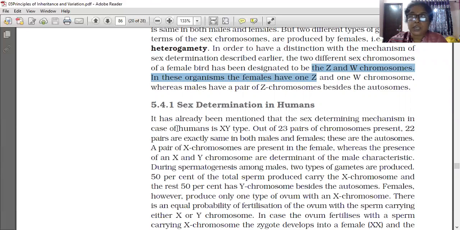It was already mentioned that the sex determining mechanism in humans is of the XY type, meaning the human male is heterogametic.